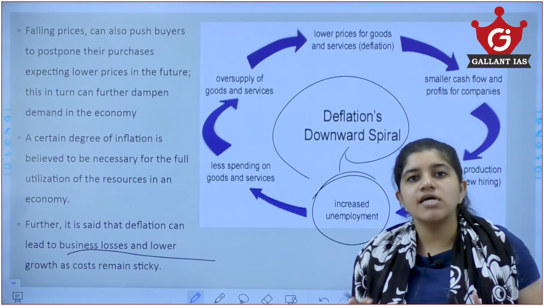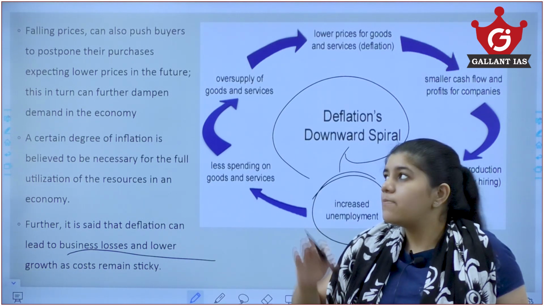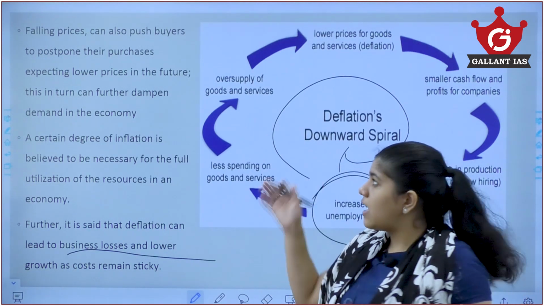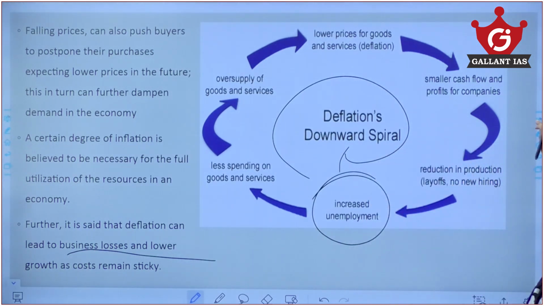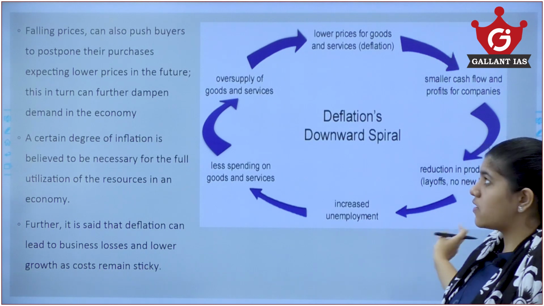The thing is, we need a certain amount of everything. We need a certain amount of inflation, we need a certain amount of deflation, but if it increases, it's going to affect the larger economy. So that is how the vicious cycle is created in the case of deflation.